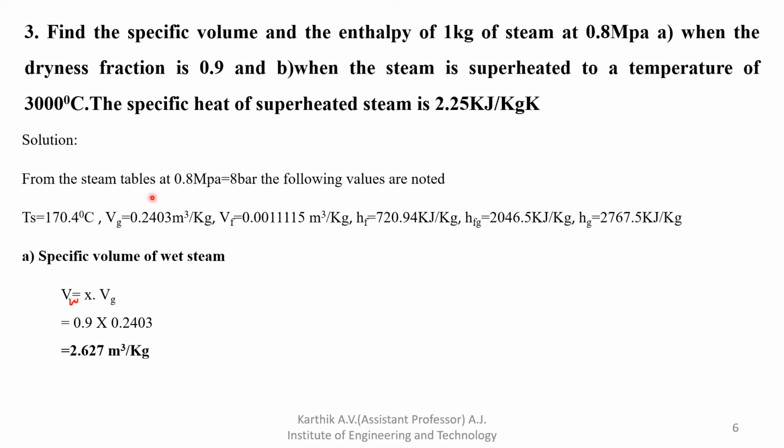Vg we already noted down from the data handbook for 8 bar pressure, and the x value is 0.9. So 0.9 into 0.2403, you will get the Vw value. The specific volume of wet steam is 0.2163 meter cube per kg.